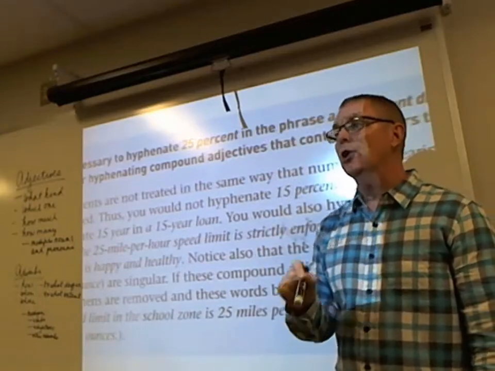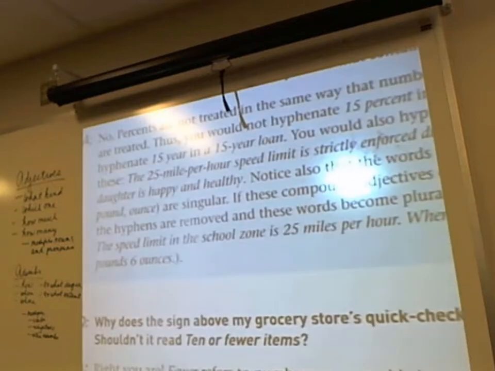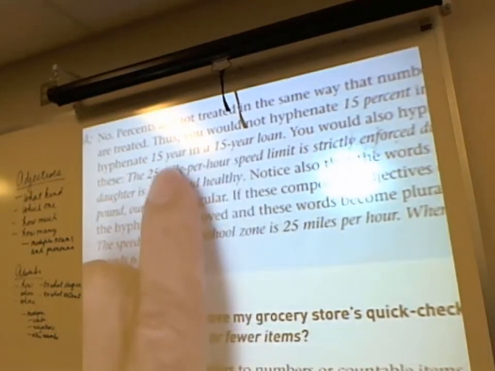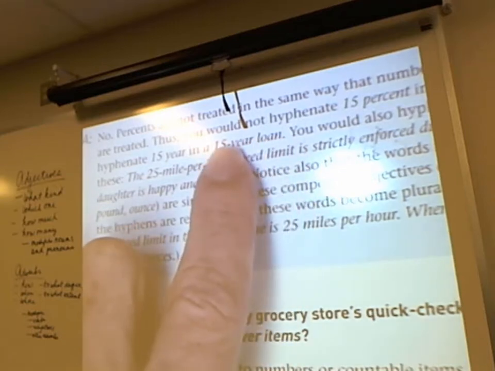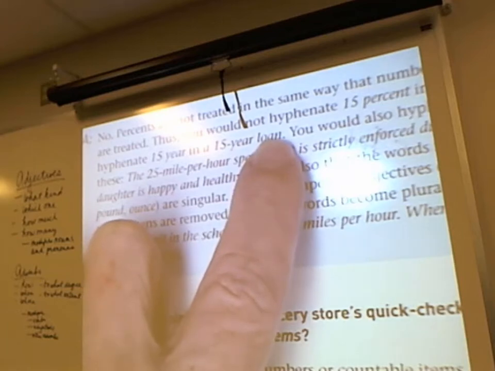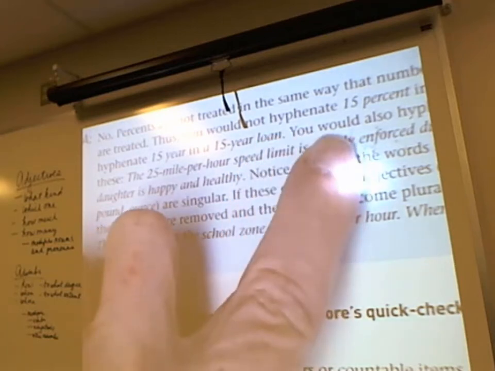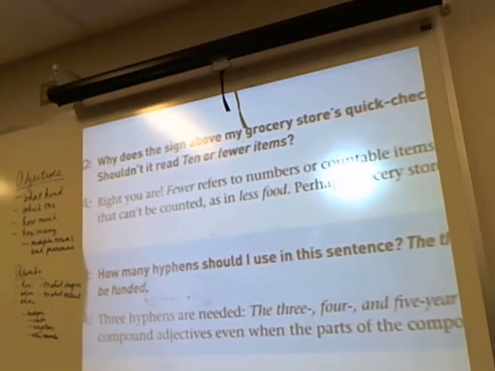But if you said a loan that is 15 years old, since the compound adjective comes after, in that case you would not hyphenate it. Okay, why does the sign above the grocery store's quick check stand say 10 or less items? Is that correct? No. Items is plural, so it should be 10 or fewer items. They're probably just trying to save characters, but it's not correct.